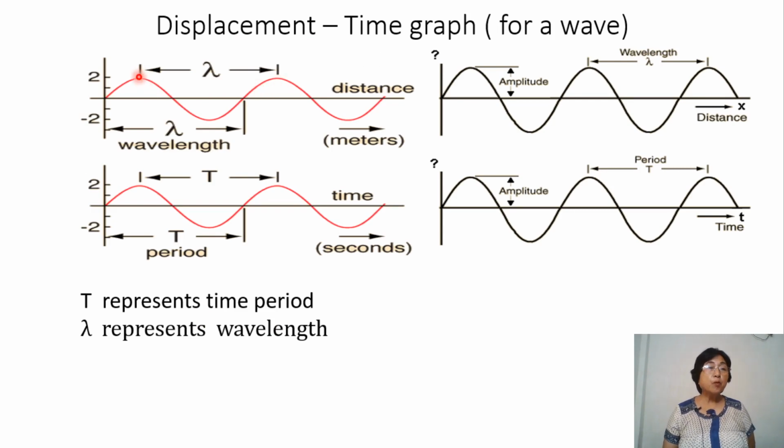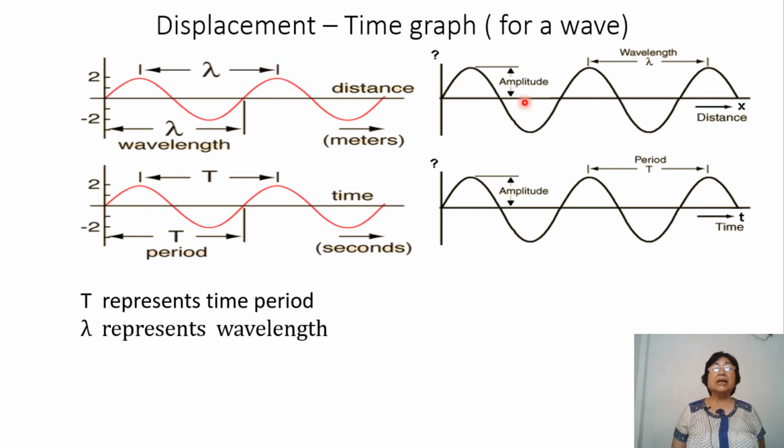Distance between one compression to the next compression, these are the two consecutive compressions. So distance between here to here linearly is the wavelength. Okay, so the linear distance. Or we can take from one rarefaction to another rarefaction, and that will be also one wavelength. And the time taken from here to here, this is time period.